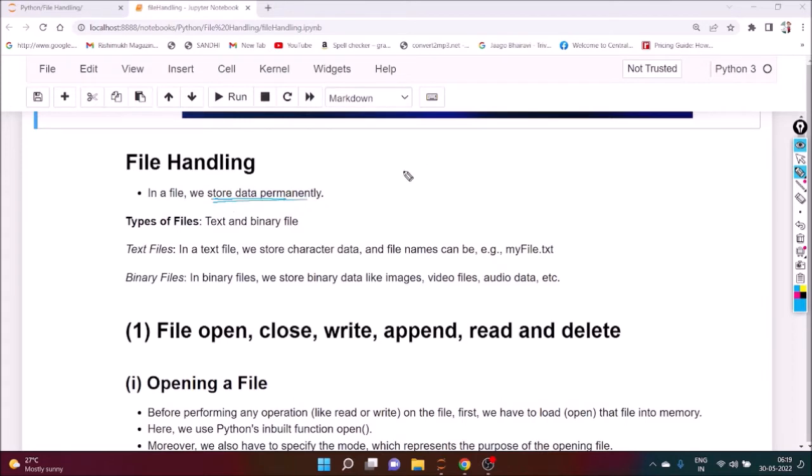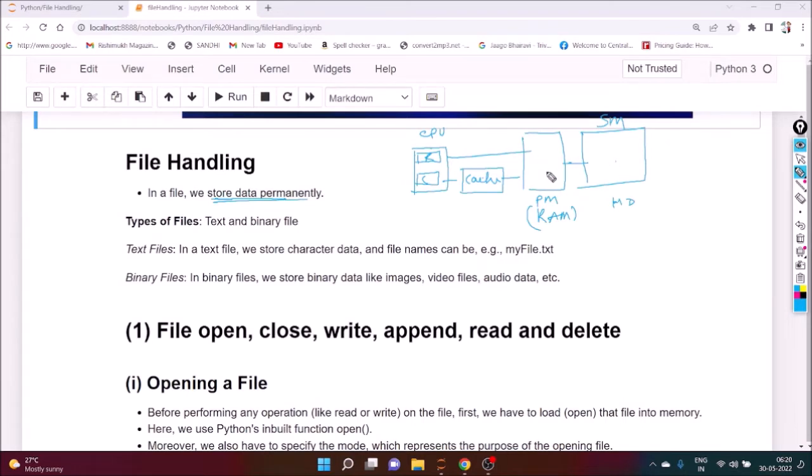So how can you store data in a computer? Suppose we already know the CPU memory hierarchy. This is our CPU. Cache memory is there, cache level 1, primary memory is there, also called RAM, and secondary memory is there, also called hard disk. Registers and internal cache memory are also there. Now we can store data in cache, in registers, in RAM, and in hard disk also.